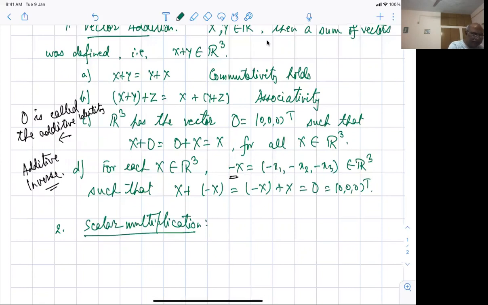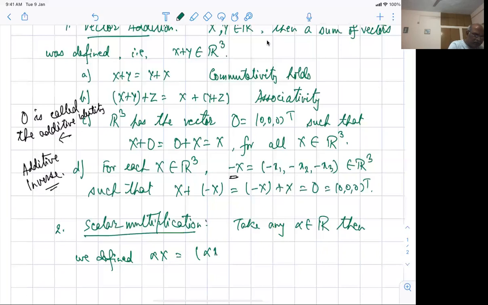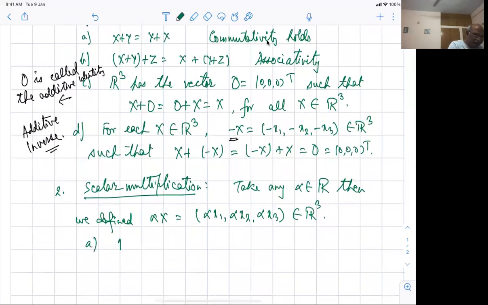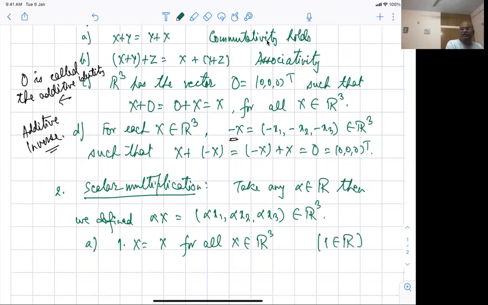What was the scalar multiplication? Take any alpha belonging to R. Then we defined, or we understood, that alpha times x is nothing but alpha x1, alpha x2, alpha x3, and this is also an element of R3, and it also satisfies certain properties. What are the properties? The properties were 1 times x is x for all x belonging to R3, and this one is an element of R, which is a multiplicative identity. So 1 times a is a for every a in the real number system.